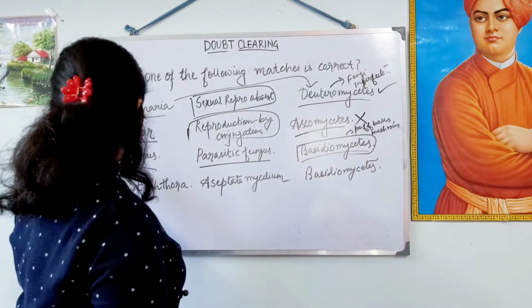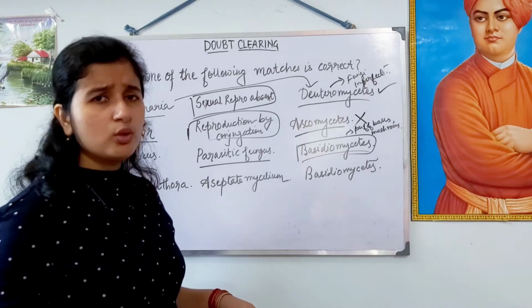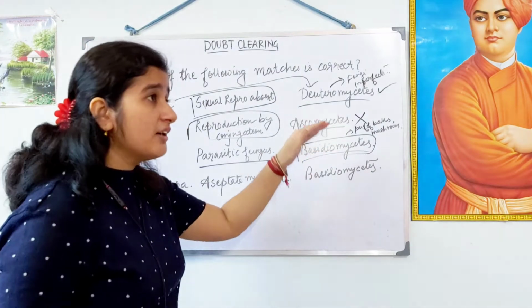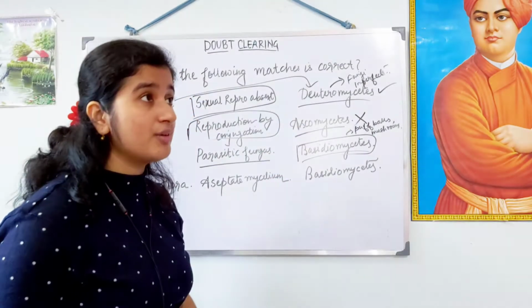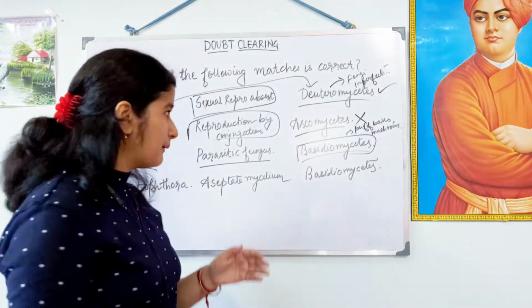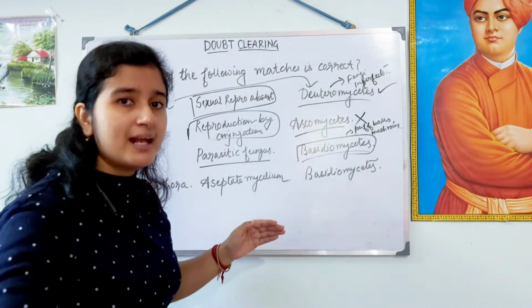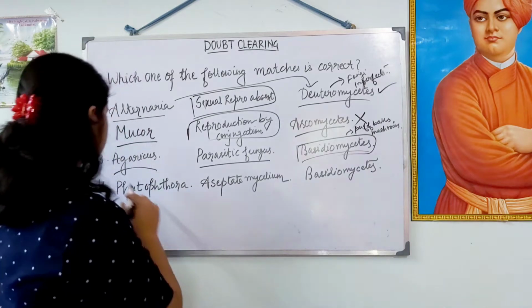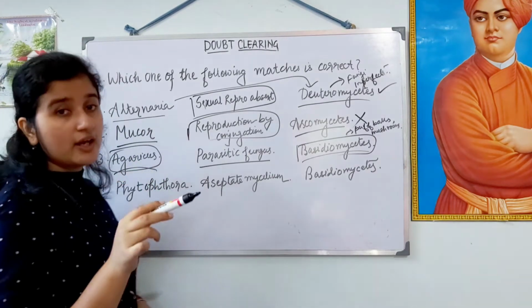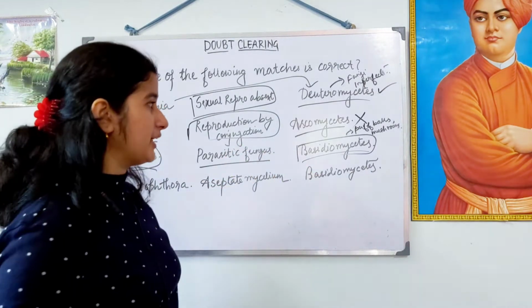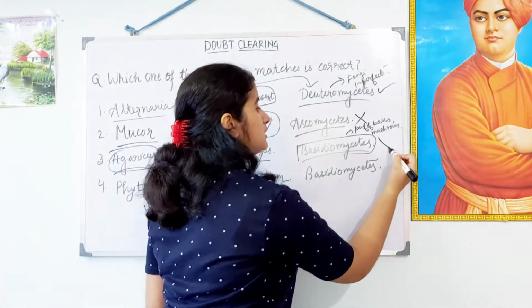Okay. Agaricus is parasitic fungus? No. The fungi falling under the group of Basidiomycetes, some of them are parasites. Those grow on other plants. But this Agaricus grows on soil. This is not a parasitic fungi. So we cannot go with this option 2.